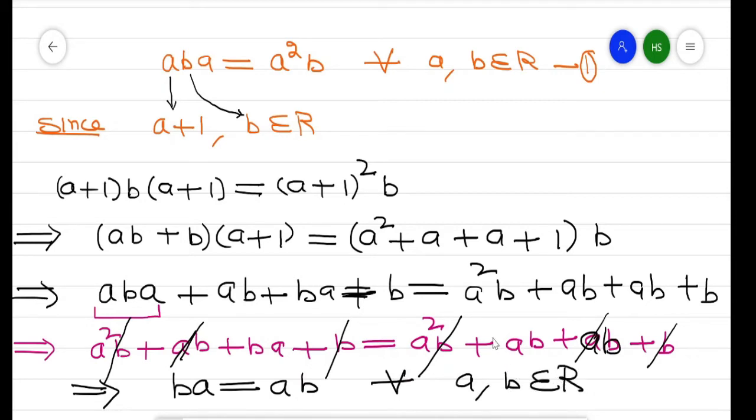So it means R is commutative. So in this way we can prove that this R is commutative. Next example: in a Boolean ring, prove that 2A equal to 0.